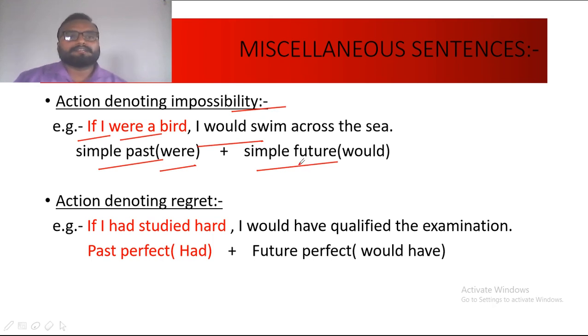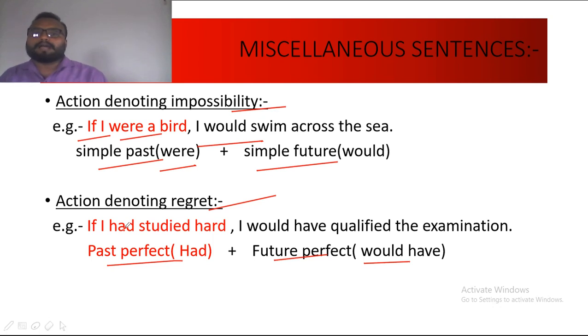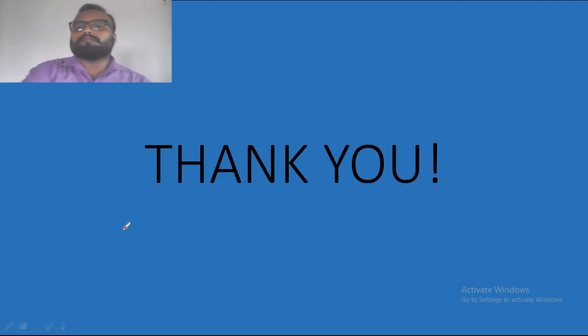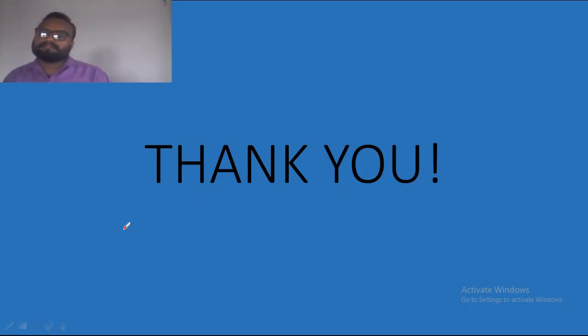Now the last is action denoting regret. Whenever there is a sense of regret, for example, if I had studied hard, I would have qualified the examination. It will take the structure that is past perfect plus future perfect. Again, in past perfect had, and in future perfect it will take would have, not will have, would have. And this sentence can also be written like this, that is, had I studied hard, I would have qualified the examination. This will not make any difference. So this is all about the uses of tenses.